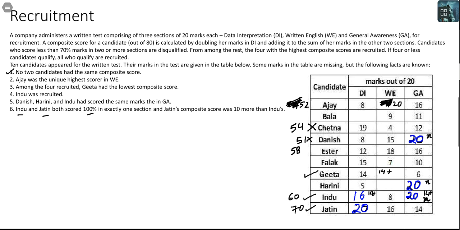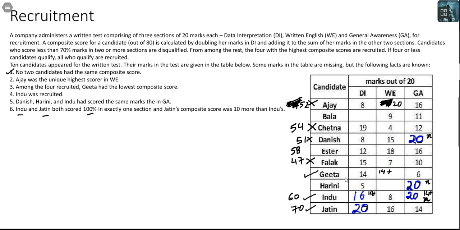See, three people who are getting selected, Geeta, Indu, and Jatin, are already known to me. There is only a fight open for the fourth slot. I can also say Ajay is not getting selected because Esther's total score is greater than that of Ajay. So Ajay is also not getting selected. Fine. Let's look at Falak. Falak has two subjects lower than 70%, so she's definitely not getting selected. Let me also get to the total that she has. 15 into 2 is 30, 30 plus 7 is 37, 37 plus 10. So she's getting to a total of 47.